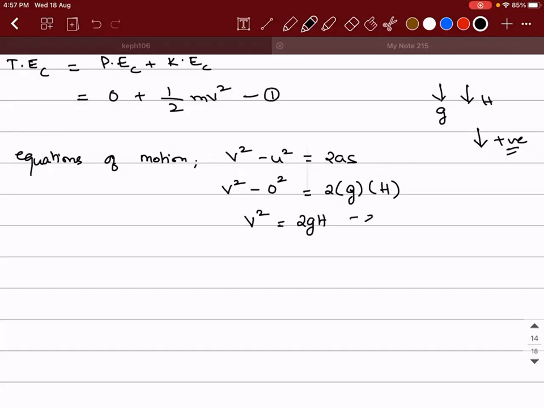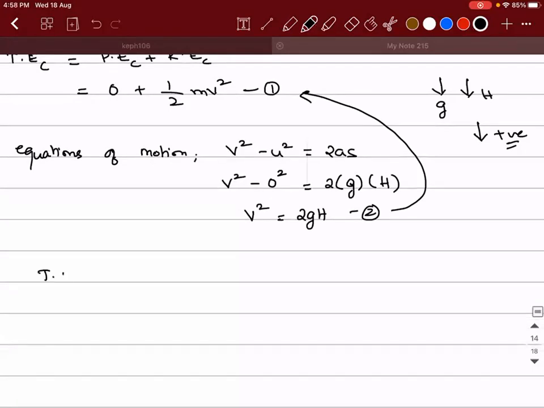If I call this 1 and this 2, I will take 2 and substitute it here. Then the total energy at point C will be equal to half into m into v square. v square is 2gH, so 2 and 2 will get cancelled. The answer will come out as mgH.